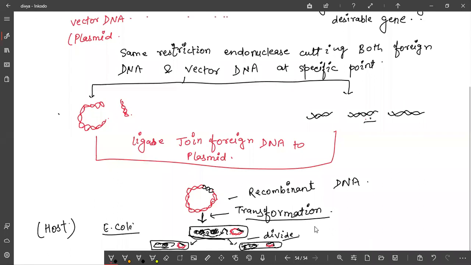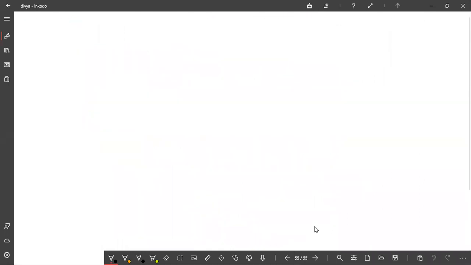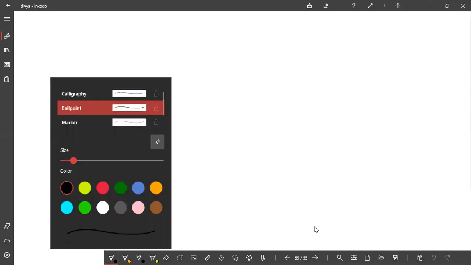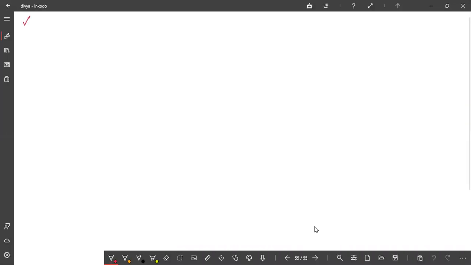For this you just need three basic steps: identification of desirable DNA, introduction of the identified DNA into the host, and maintenance of the introduced DNA in the host and transfer to its progeny. These are the three basic steps that we will discuss in the next class. Okay, Deepika? Okay, ma'am. So this is enough for today. Once you go through this chapter, we will have our next class.